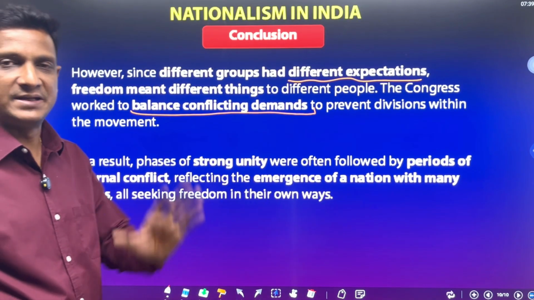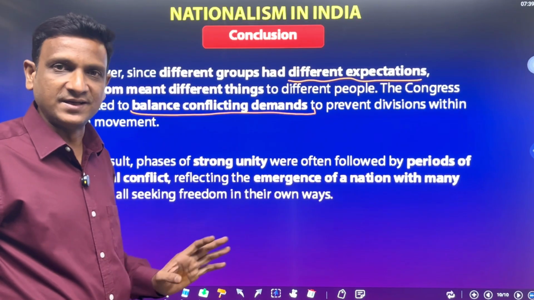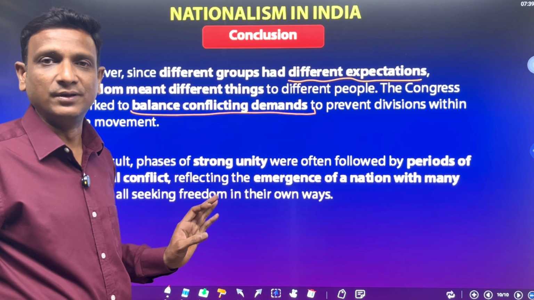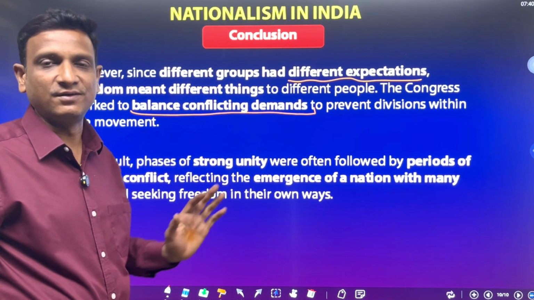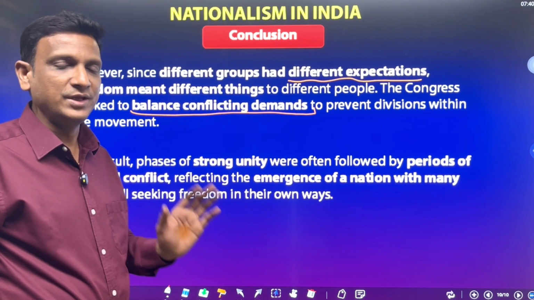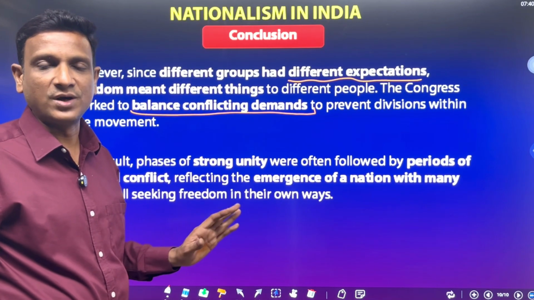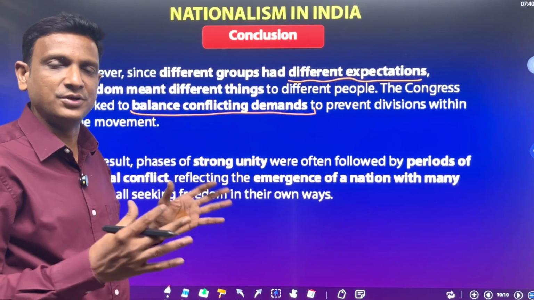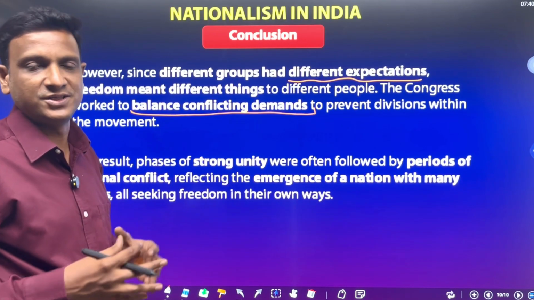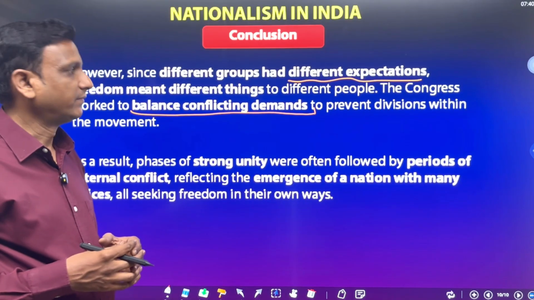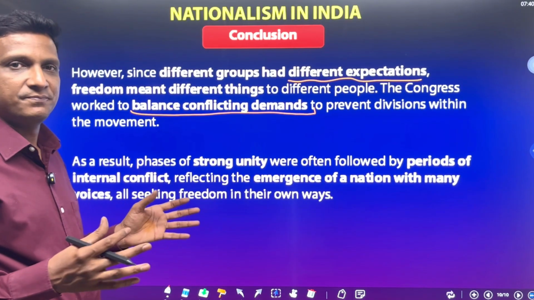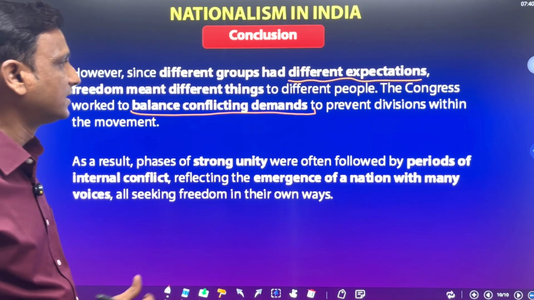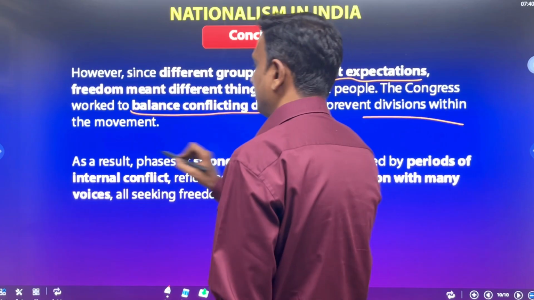Different people were demanding different things. Poor peasants said, we don't want taxes, that is our freedom. Business class people said, we don't want custom duties, that is our freedom. Hindus wanted something, Muslim communities wanted something, Dalits wanted something. Every community, every group had different expectations from freedom. So finally, Congress balanced those conflicting demands to prevent divisions within the movement.